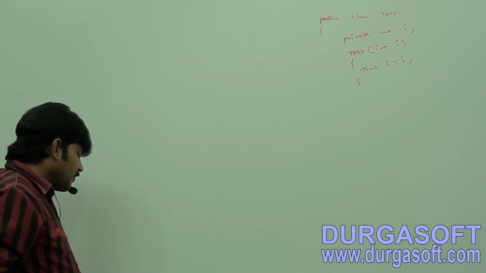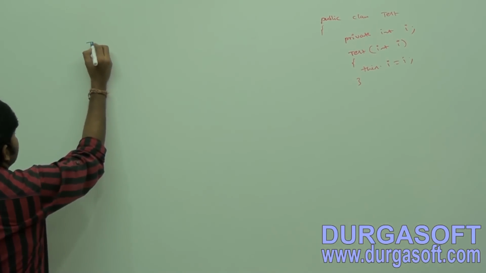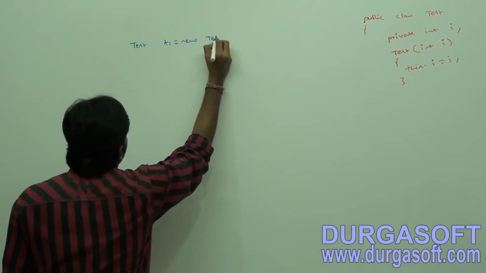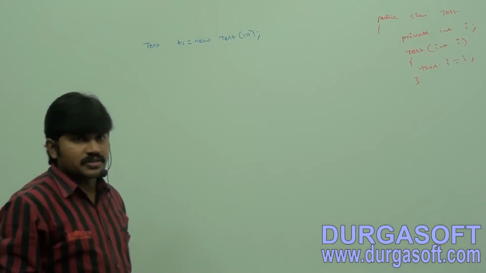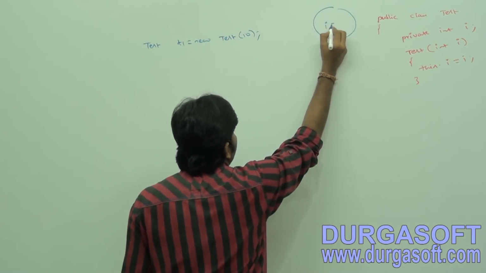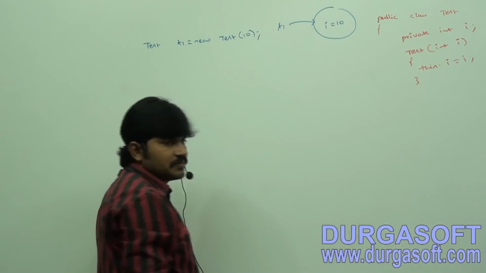Now my target is, observe, sir, I am taking Test t1 is equal to new Test of 10. Now a Test object got created with i value 10, and t1 is the reference variable for that.